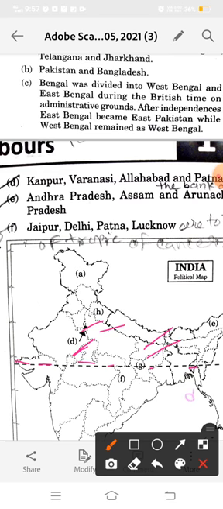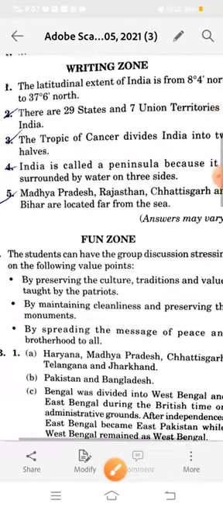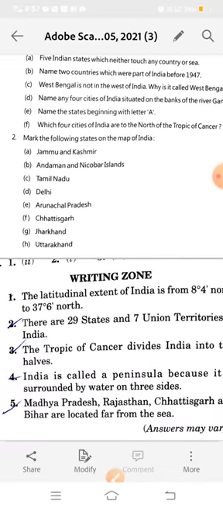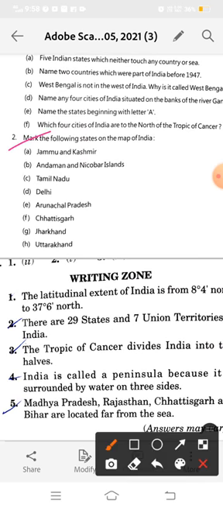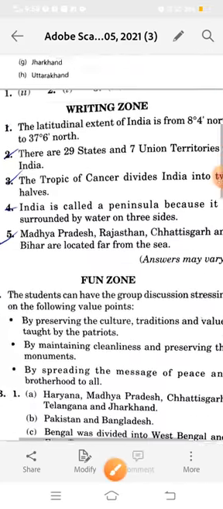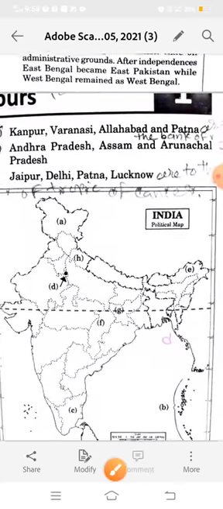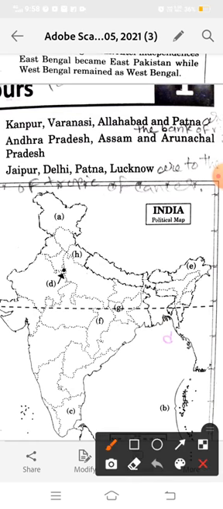Now next is to mark the following states on the map of India. Next question is exercise 2: mark the following states on the map of India. Jammu and Kashmir, this is now a Union Territory. Andaman and Nicobar Islands, Tamil Nadu, Delhi, Arunachal Pradesh, Chhattisgarh, Jharkhand, and Uttarakhand. So we have to locate these given things. See, here is given. This is Delhi, D4 Delhi. H4 Himachal Pradesh.